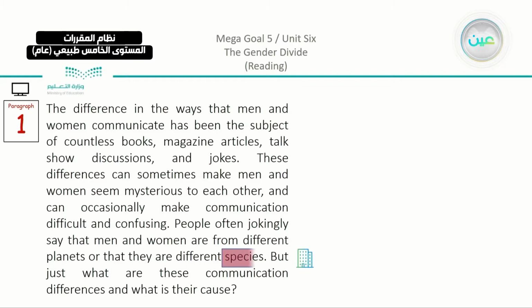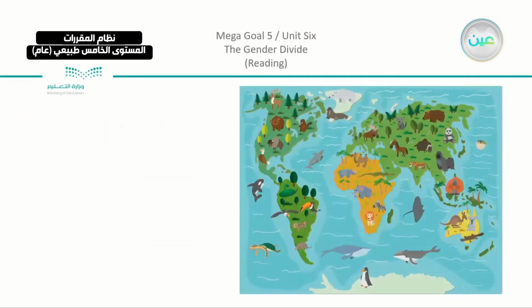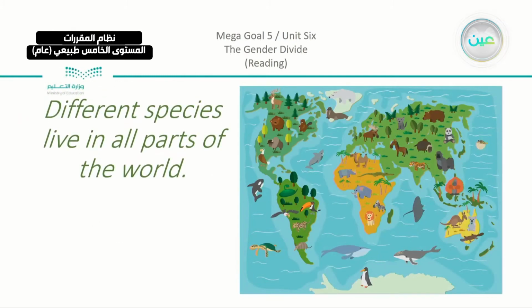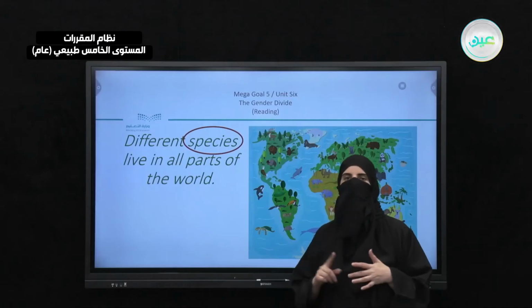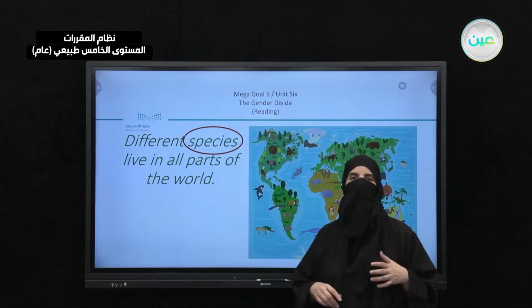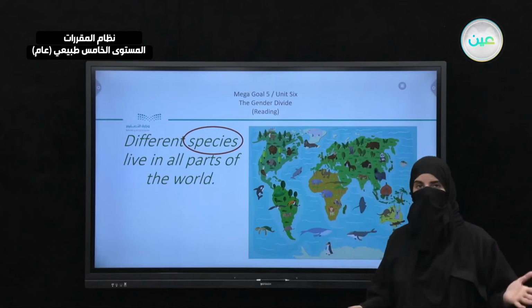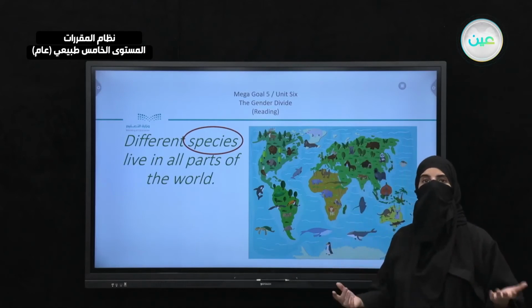And you can see that we have here the word species. So just to pass by it very quickly: "Different species live in all parts of the world." So we said that humans are species, animals are species, insects, fish, birds. There are hundreds of types, or we can say that there are hundreds of species.